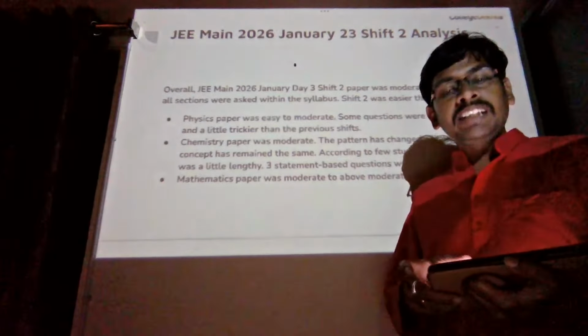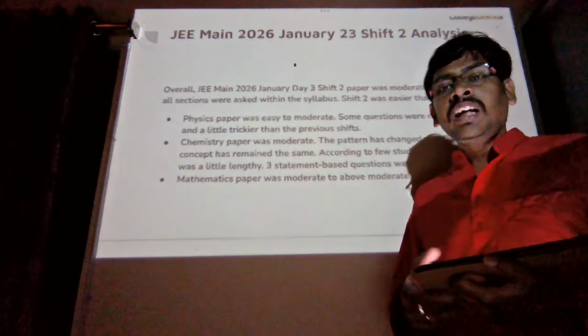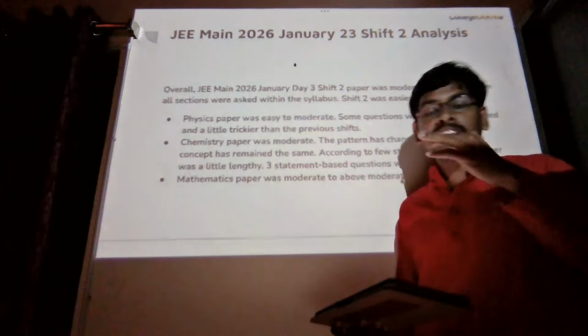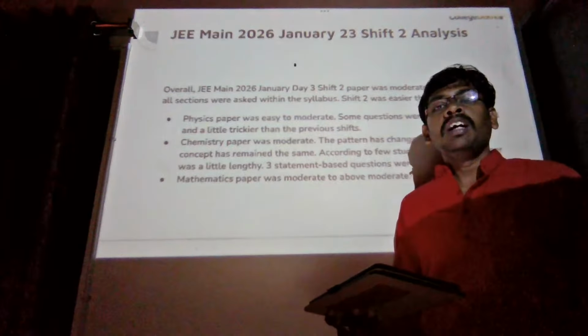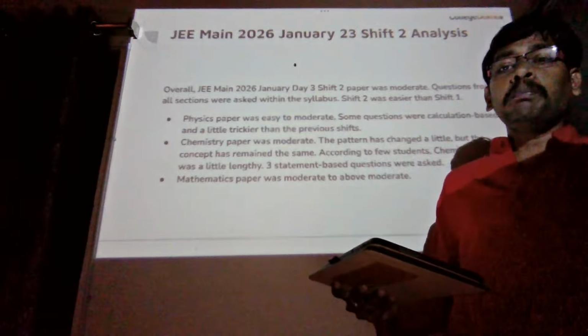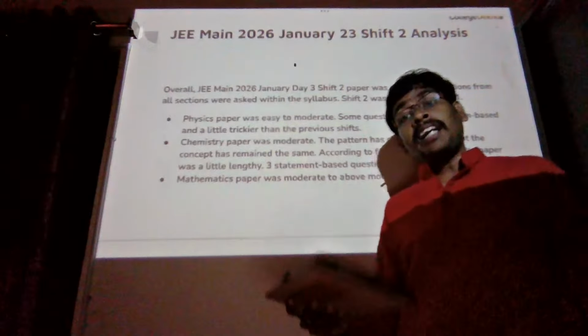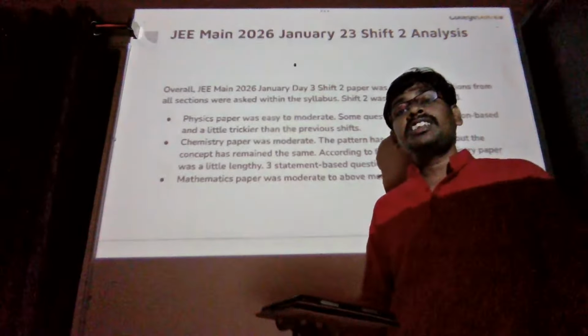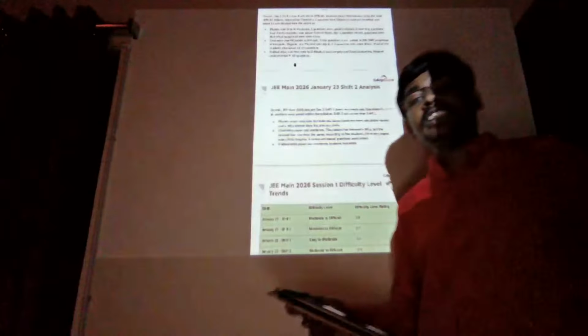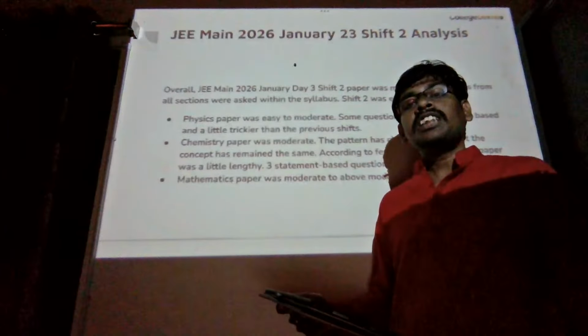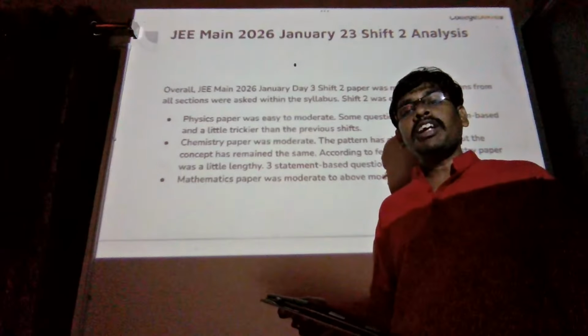The difficulty level has increased, but in shift 1, it was chemistry and mathematics again. So the difficulty level rating: for the morning session, the shift 1 exam, CollegeDekho's difficulty level rating out of 5 is around 2.8 because the paper was moderate to tough. But January 22nd shift 2 was the toughest in the JEE Mains exam. So far, January 22 physics was the toughest of all in the JEE Mains exam.